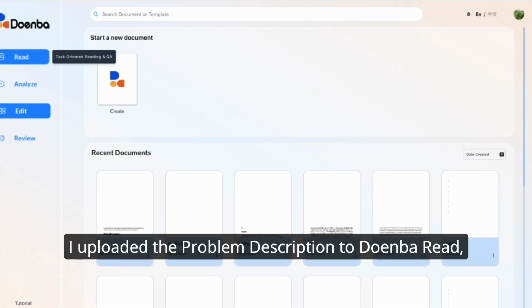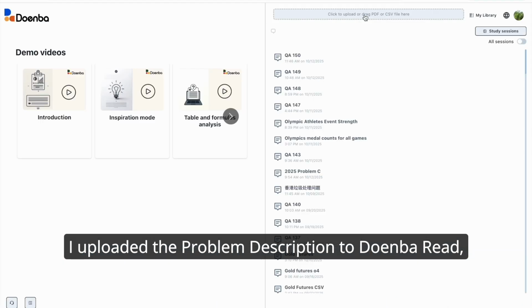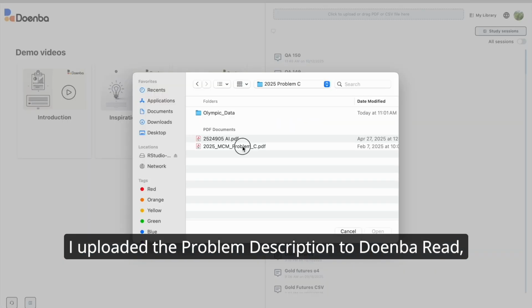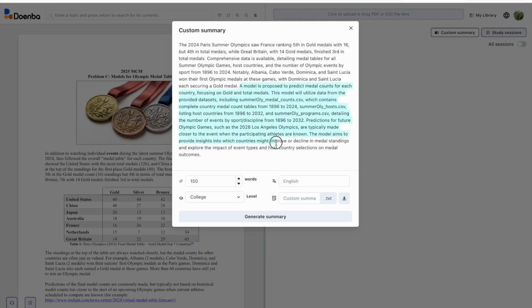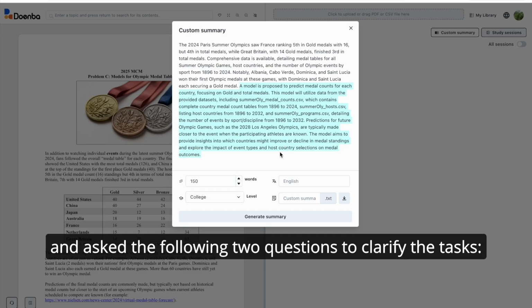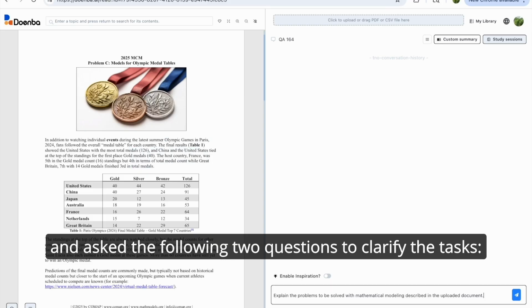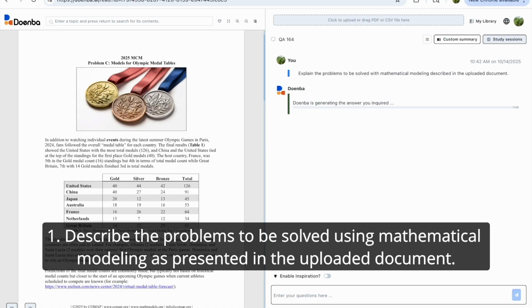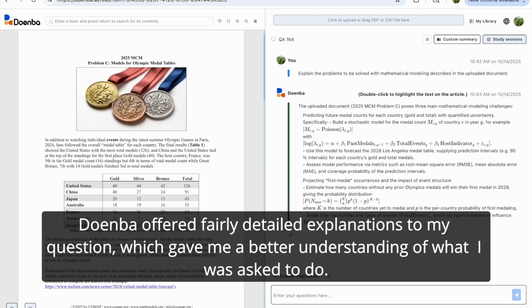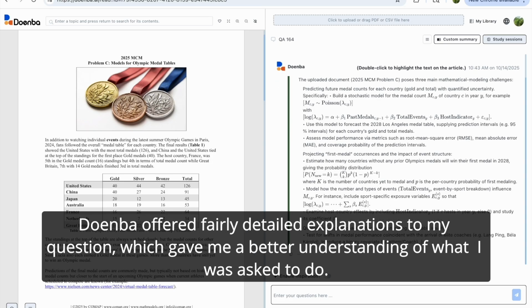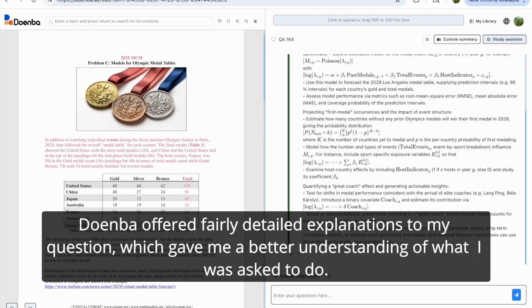I uploaded the problem description to Doernba Read, reviewed the summary it produced, and asked the following 2 questions to clarify the tasks. 1. Describe the problems to be solved using mathematical modeling as presented in the uploaded document. Doernba offered fairly detailed explanations to my question, which gave me a better understanding of what I was asked to do.